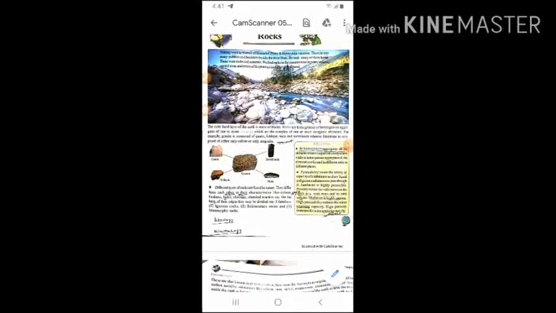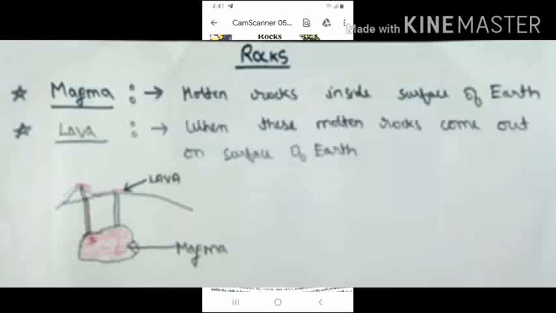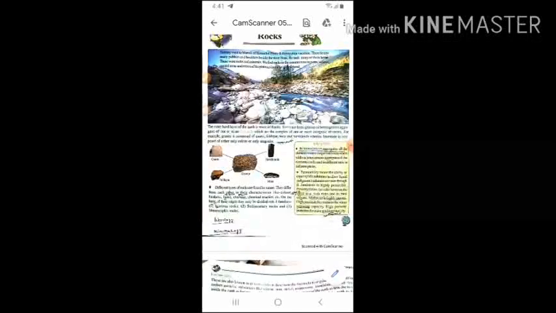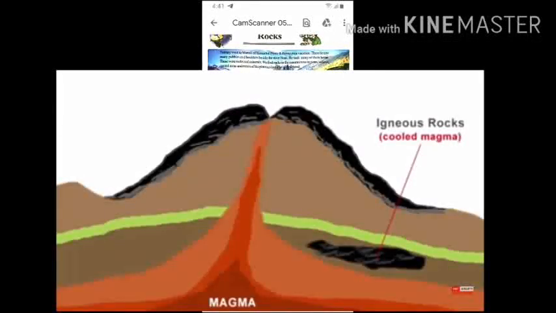Before the study of rock, at first we must know about what is magma and what is lava. In your previous class, you read about these two words, magma and lava. So, what is magma? We can say that the molten material inside the surface of the earth is known as magma. And what is lava? When these molten materials come out on the surface of the earth, it is known as lava.